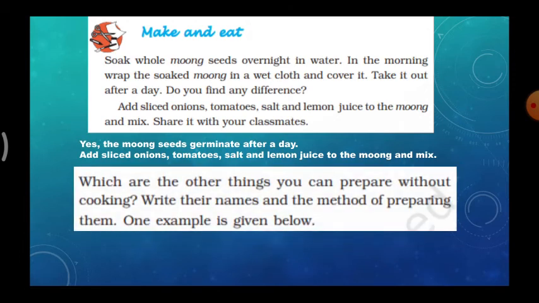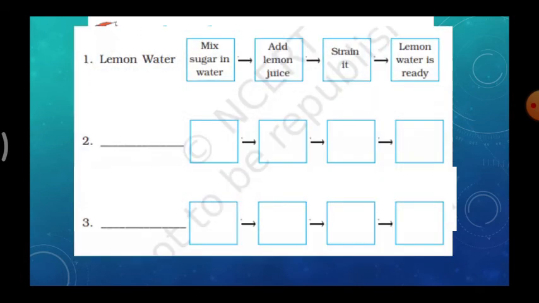Okay, children. Next, which are the other things you can prepare without cooking? So we can make the above things without stoves and without fire. Like this, what type of food can we prepare without cooking? Write their names and method of preparing them. So one example is given below.